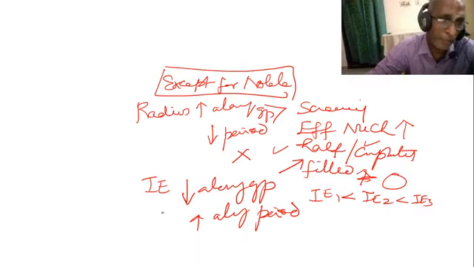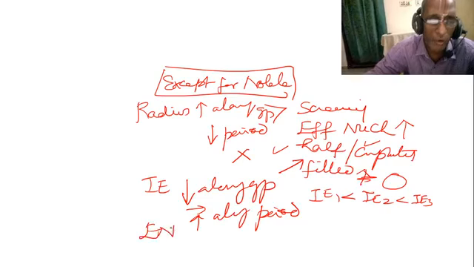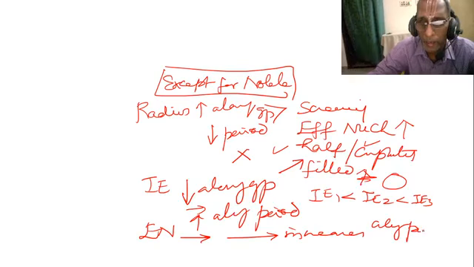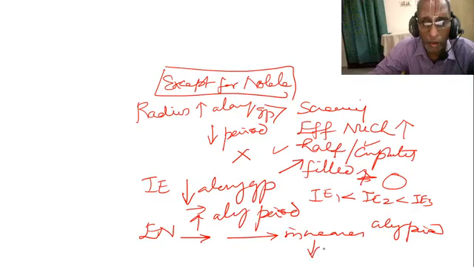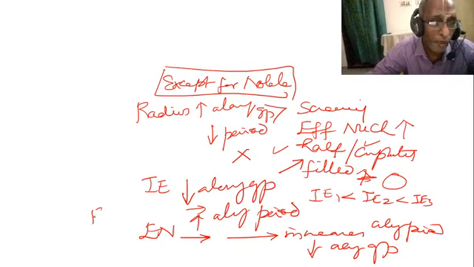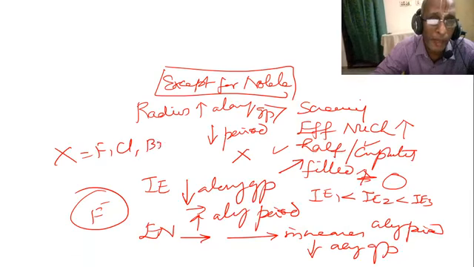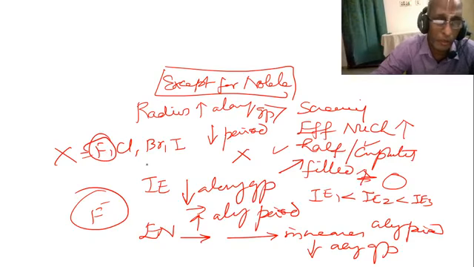And also we have seen some elementary questions along these lines. Last one is electronegativity. Electronegativity increases along a period and decreases along a group. So fluorine is the most electronegative. Halogens are more electronegative, and among the halogens, fluorine is the most electronegative. These points are to be noted.